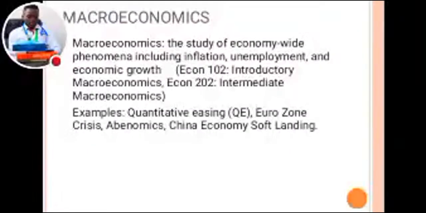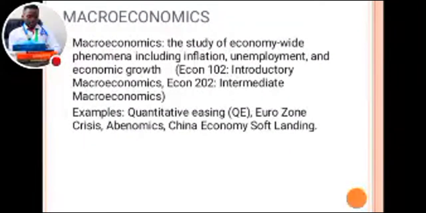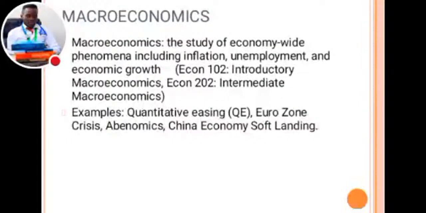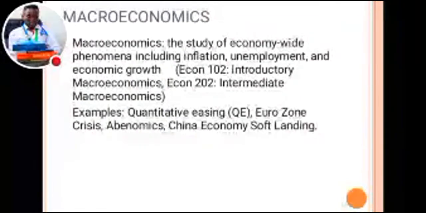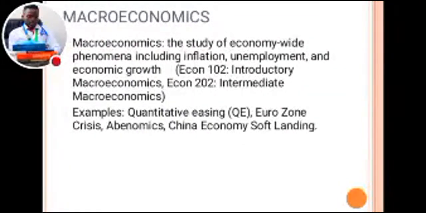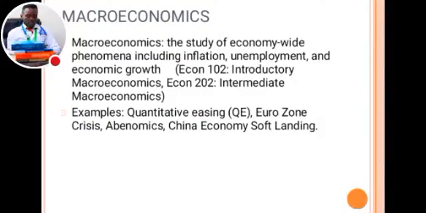Then macroeconomics. Macro means large. So this is the study of economy-wide phenomena, which include inflation. When we talk about inflation, we're talking about the laws of supply and demand. Supply, we're talking about the suppliers, and demand, we're talking about the whole population that we have in Zambia. So if the suppliers are few, then there will be high demand. That's how it goes.